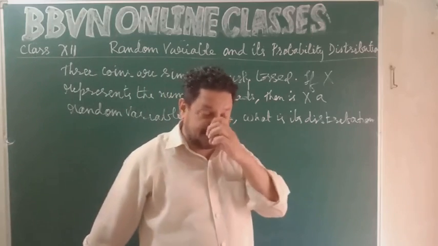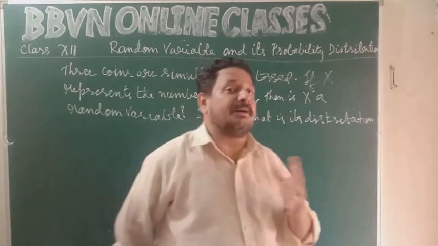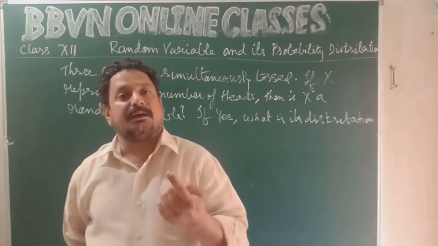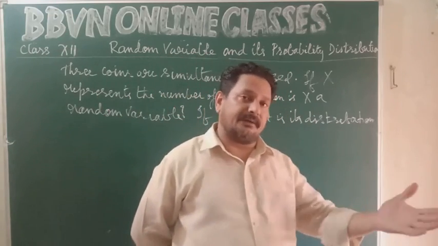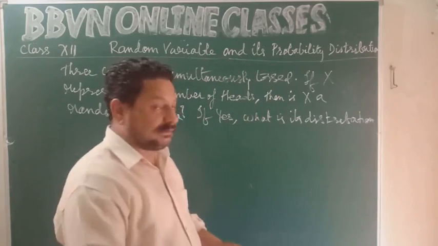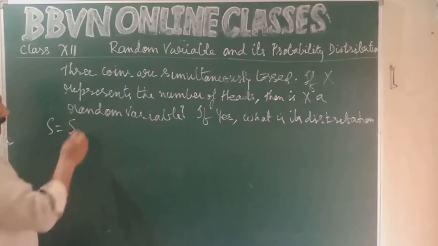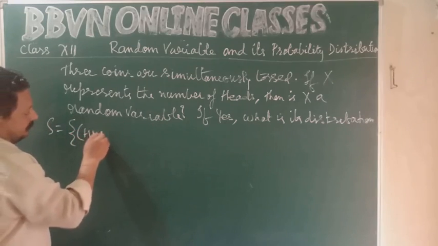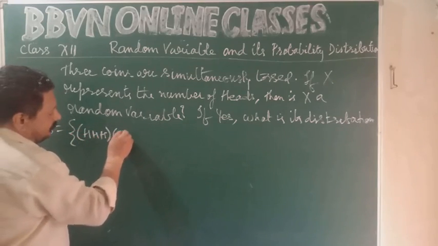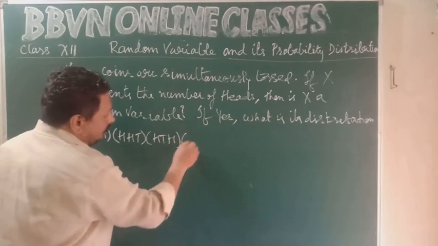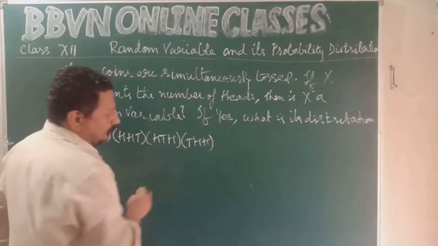So how many coins do we have? 3 coins. Okay. So what can be the number of heads? You can have 0 heads, you can have exactly 1 head, you can have 2 heads, and you can have all the 3 heads. So sample space, you know very well. The sample space has 8 points. All heads, 2 heads and 1 tail. Okay.